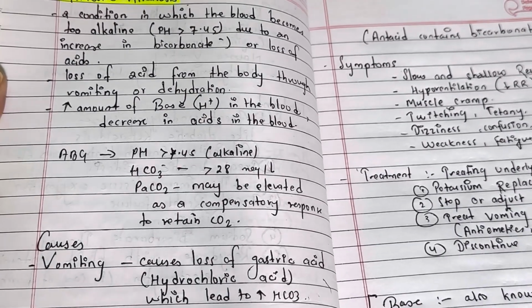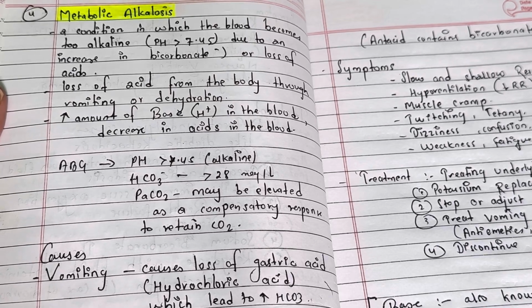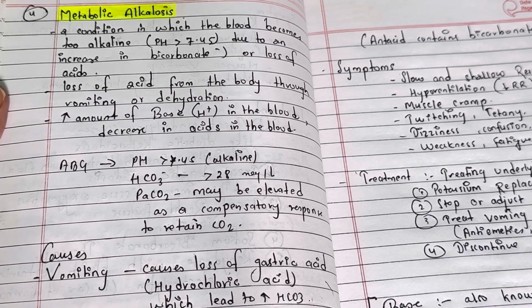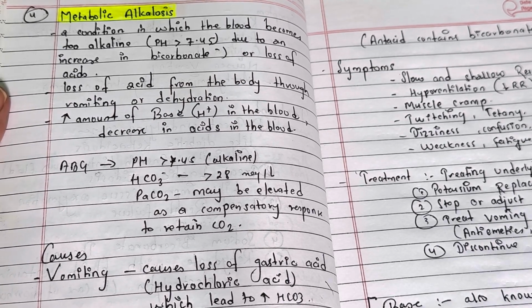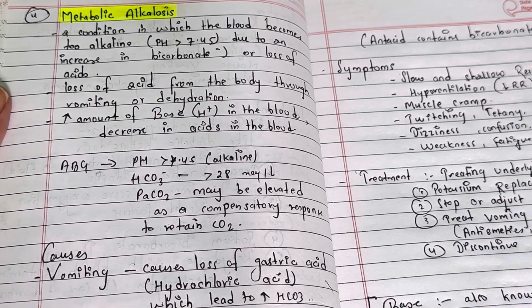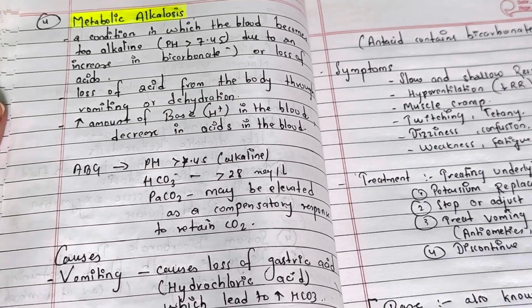If we see the patient report, we can see the pH level more than 7.45 and the bicarbonate level more than 28. The partial carbon dioxide level may be elevated, as a compensatory response to retain carbon dioxide.